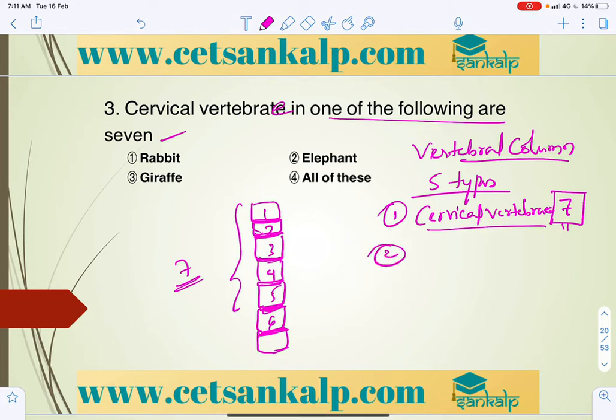The second one, thoracic vertebrae. There are 12 thoracic vertebrae, to which the ribs are attached on either side.